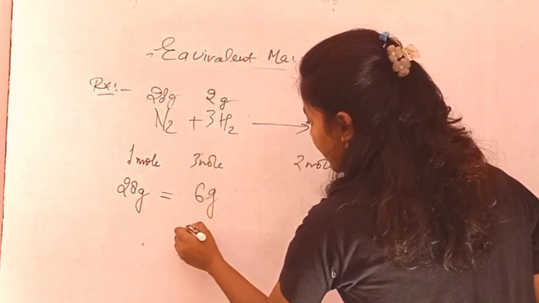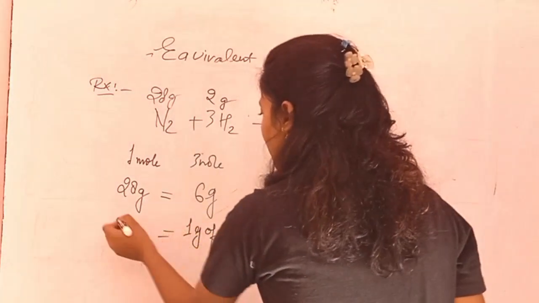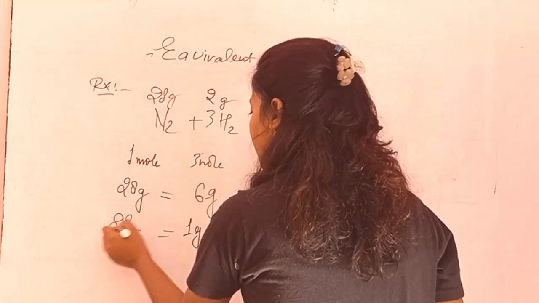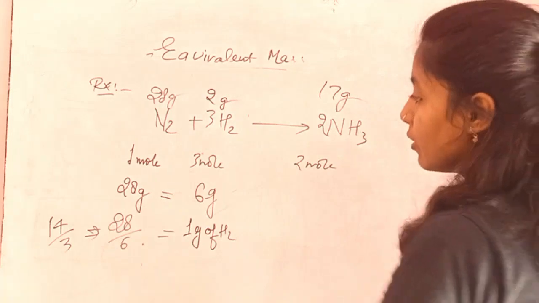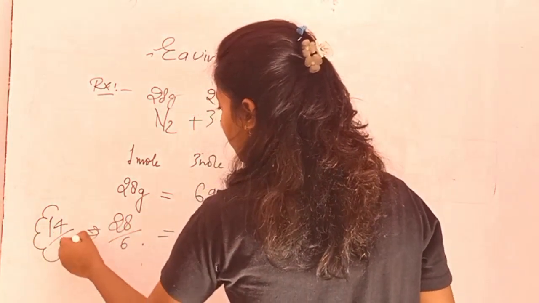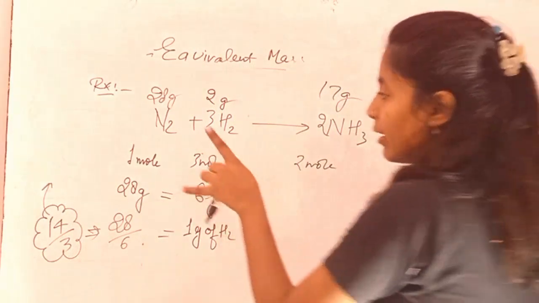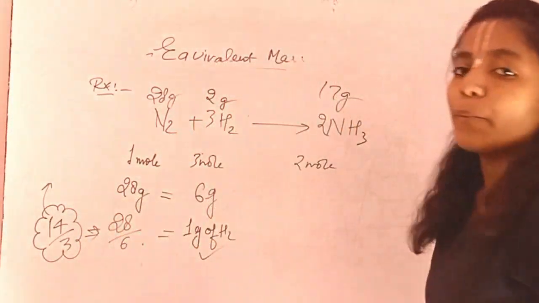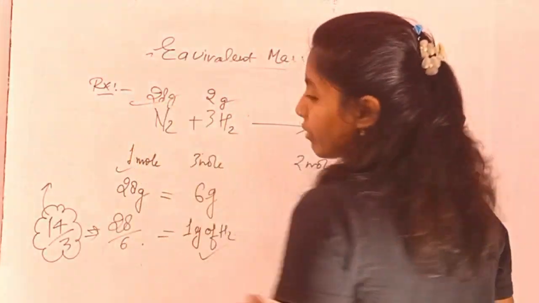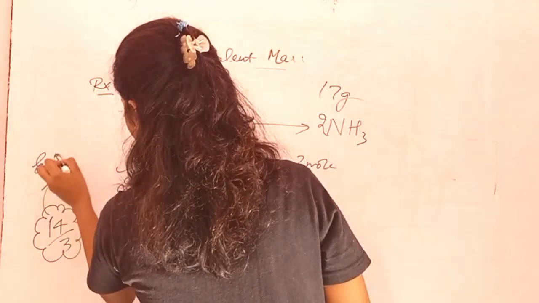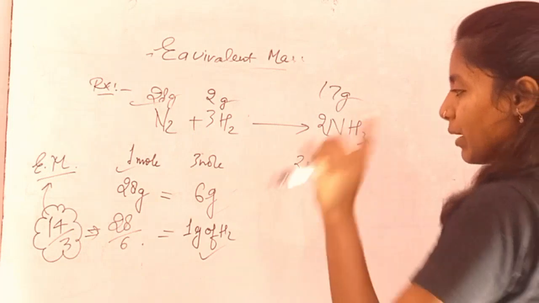If I ask you the simple question, please let me know what would be 1 gram of mass for H2. You would say, ma'am, it's so simple. We will be multiplying 6 by 28. That is your 14 upon 3. Right? So this ratio that produces or displaces here does not matter. What matters is this ratio of finding 1 gram of H2 due to the reaction, which is known due to the use of moles and mass, and is known as your equivalent mass. It would be more clear when we have the formula put in, but here look on.